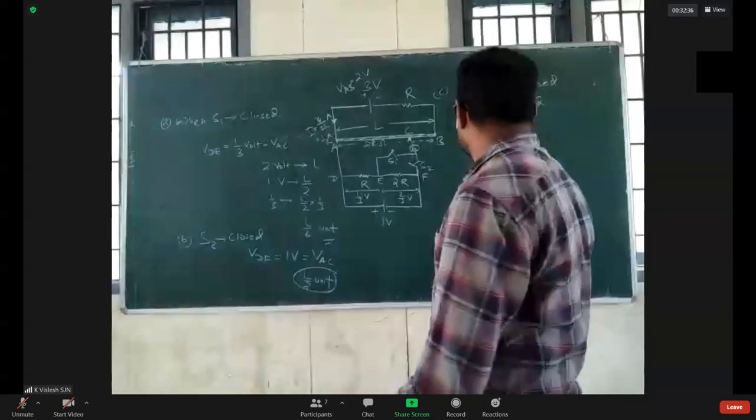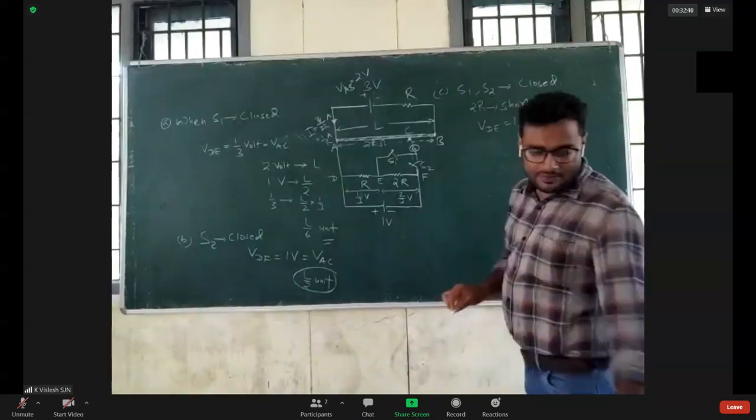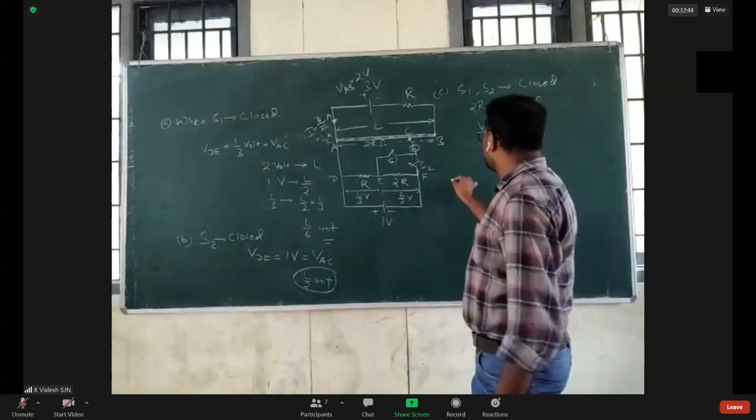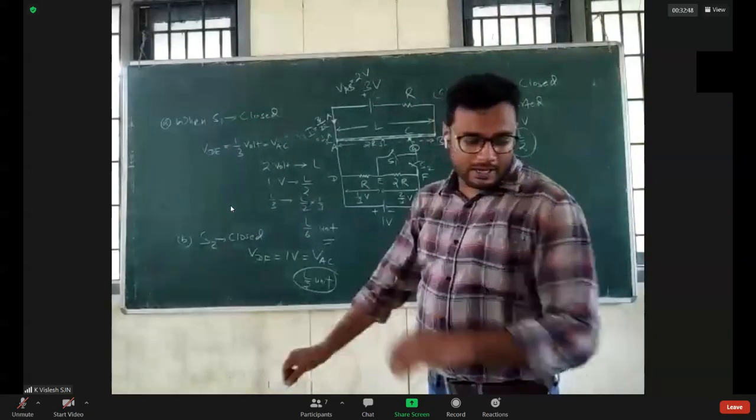Is this one correct? No. It should have answer L by 2, but they have given L by 6 in the option. So in the option it is wrong. They have given L by 6.